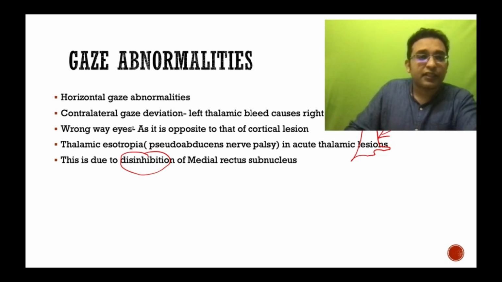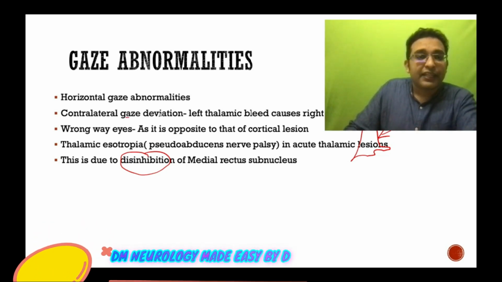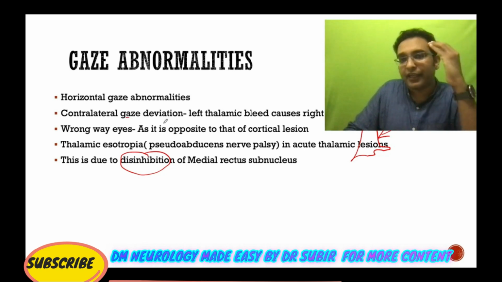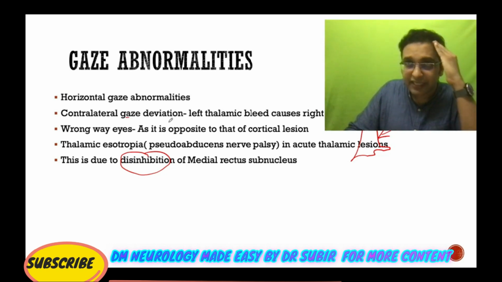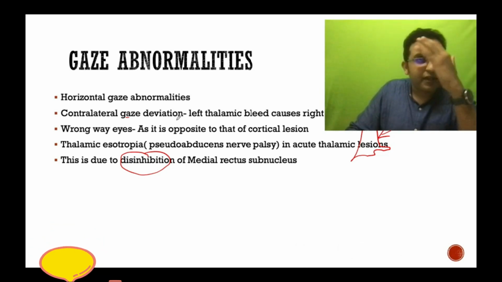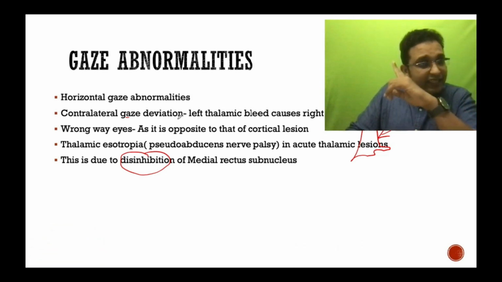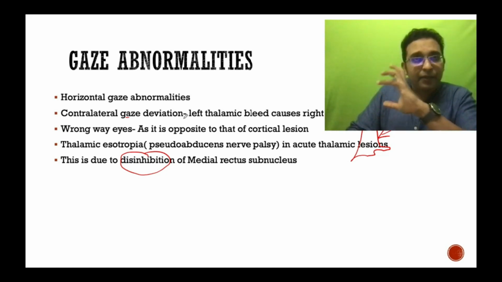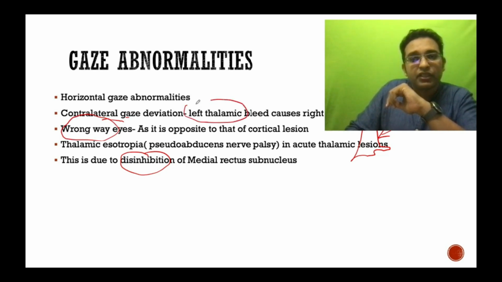And what is this contralateral gaze deviation? With a cortical lesion, if a stroke occurs in the right frontal region, the patient's eyes will be deviated towards the right side. So the patient looks towards the lesion. But in case of a thalamic bleed, there are actually wrong-way eyes. If the patient has a lesion in the left thalamus, the patient looks away from that lesion, that is, right-sided deviation.